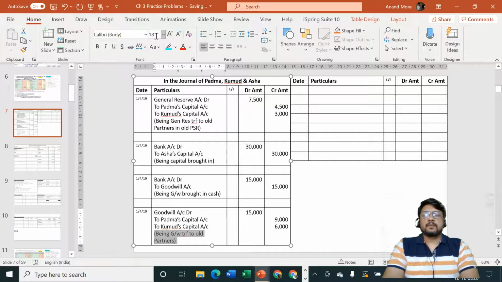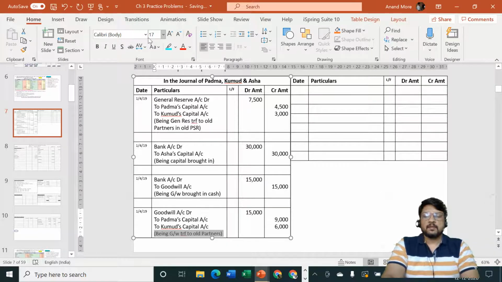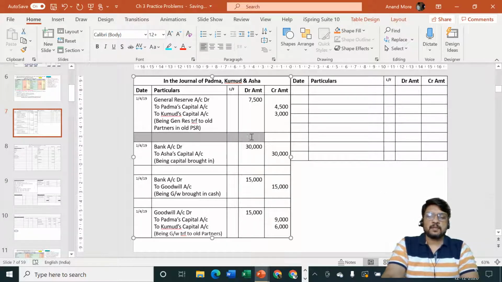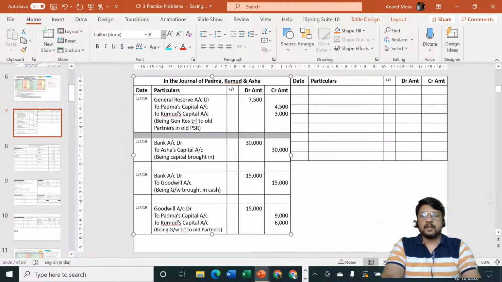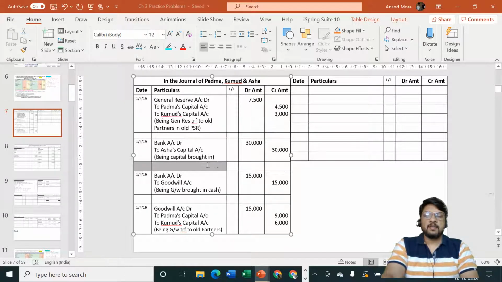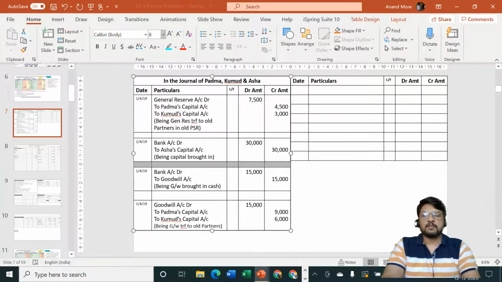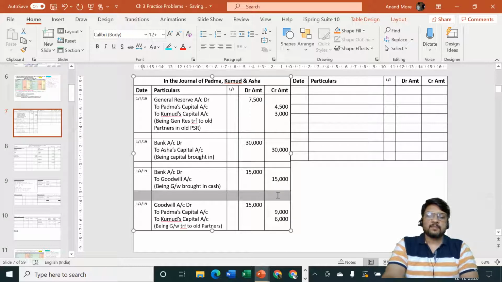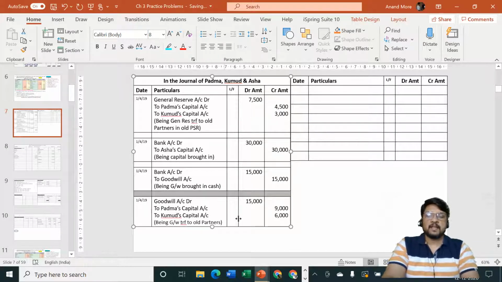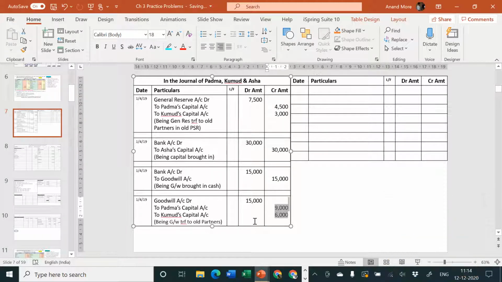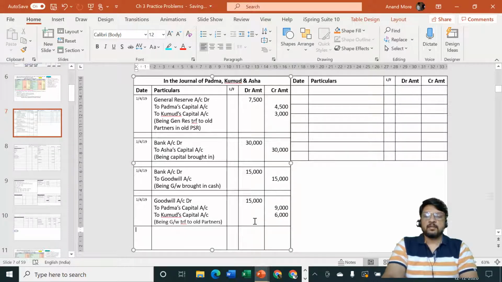Okay, so let me consider this entry is over. Now what I'll do is I'll just reduce this font size here, so it will be easy for me to make some more modifications or increase the number of entries which can be completed in one single slide. Just a second, give me a second for changing the font size of these blank rows. Always remember, after every journal entry, one row should be left blank. It looks nice, neat and clean in your answer book. So your examiner is happy with you that this student knows exactly what is to be done. That is how we are required to work.